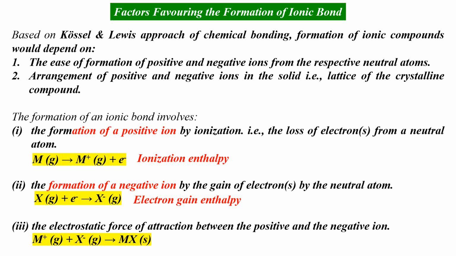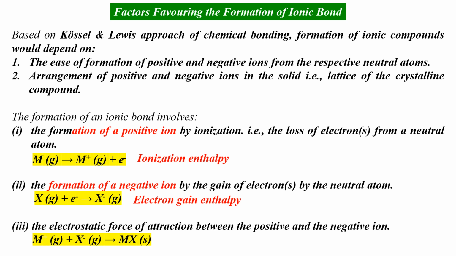First one is the formation of a positive ion by ionization. What is ionization? It is the loss of electron by a neutral atom. This is given by the process M gas gives M plus gas plus electron. Since energy is required for the removal of the most loosely bound electron from a neutral atom, the ionization enthalpy value corresponding to this process is positive.